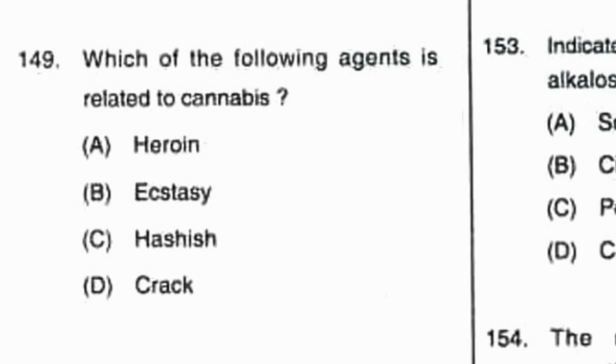Question number 149. Which of the following agent is related to cannabis? In the following option, which agent is related to cannabis? Option A, heroin, B, ecstasy, C, hashish, D, crack. What is the correct answer? The correct answer is option C, hashish. Hashish is related to cannabis.